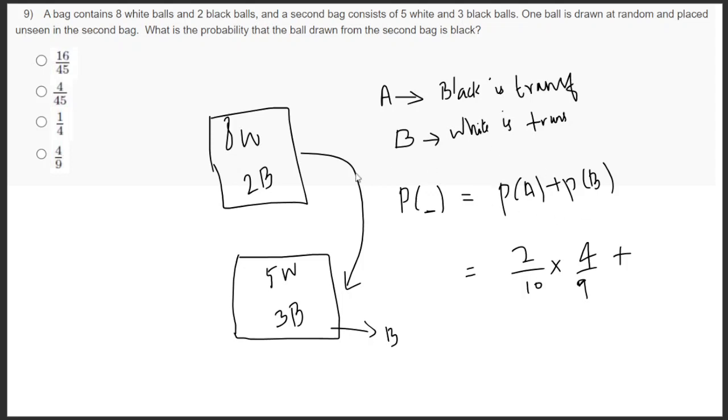So for B, white is transferred from this. For transferring white, the probability is 8 by 10. Then the probability of taking black is 3 by 9.